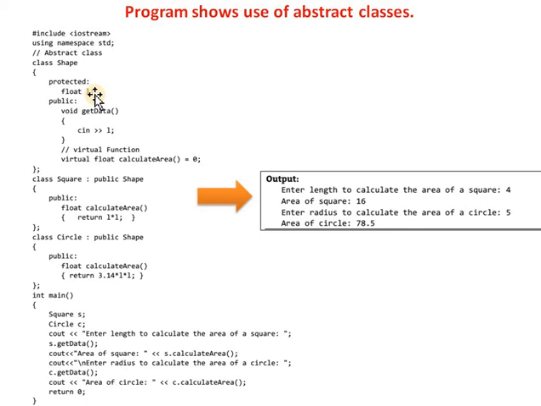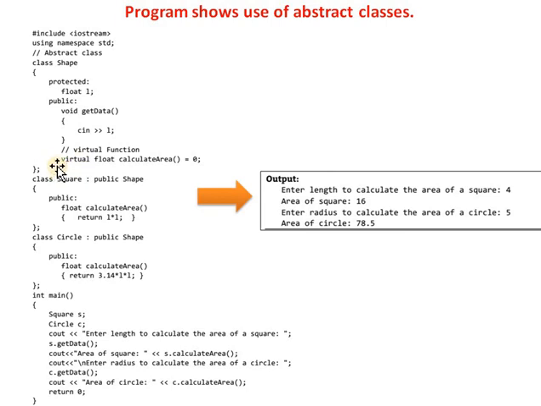In that abstract class, there is one data member, that is L. Then the shape class contains one member function, getData, which inputs the value for L. Then there is one pure virtual function, so this shape class becomes an abstract class.